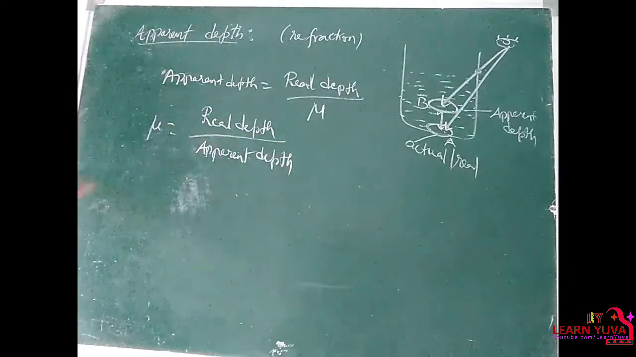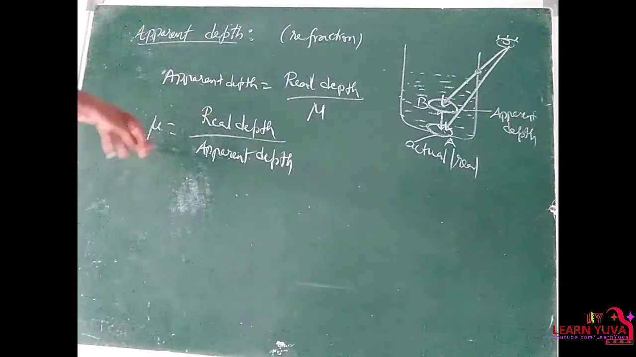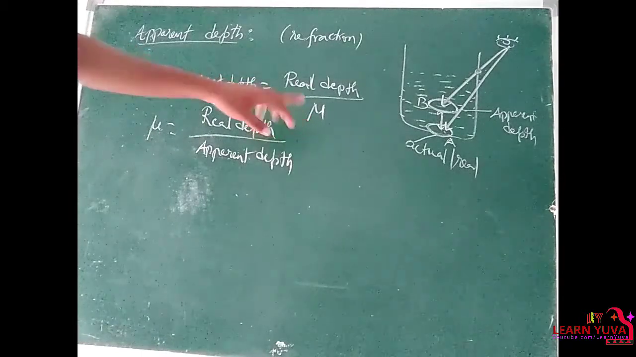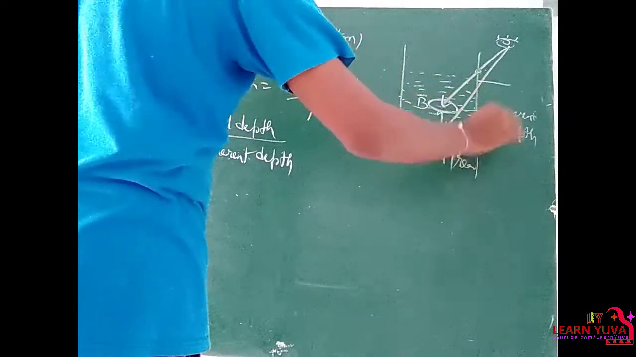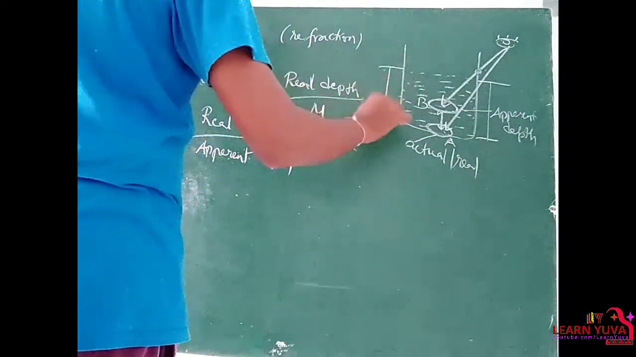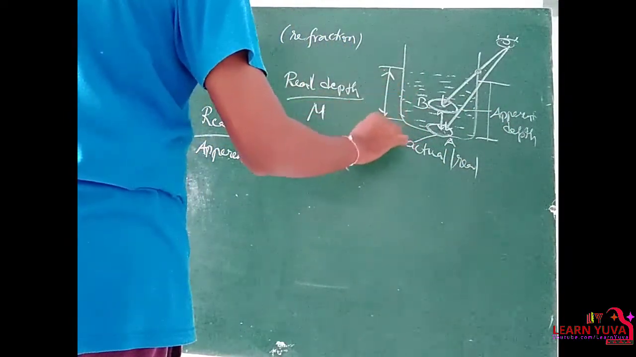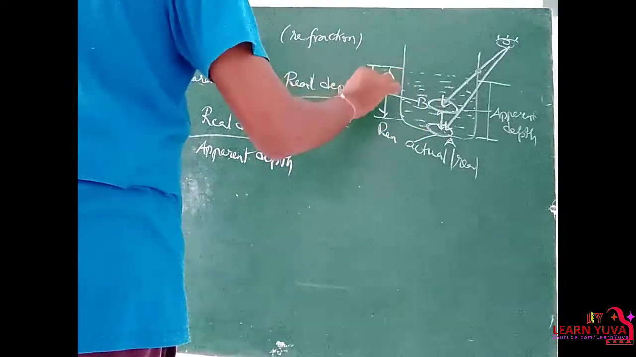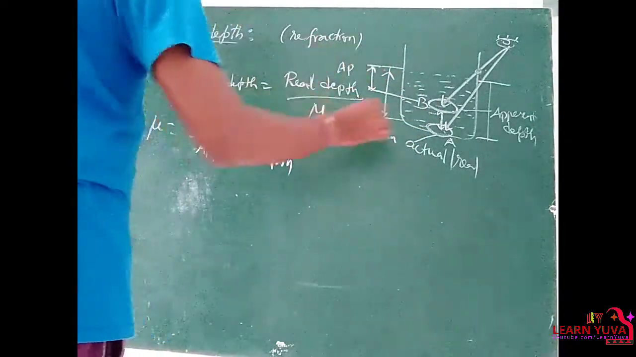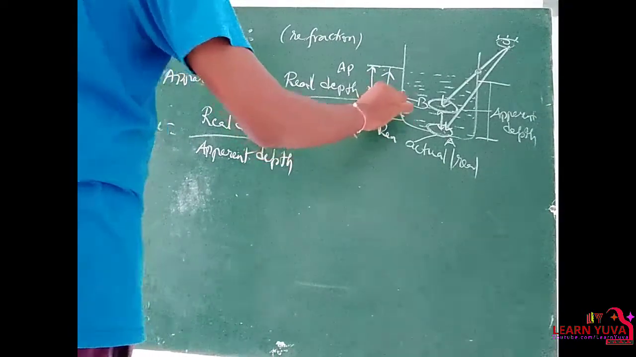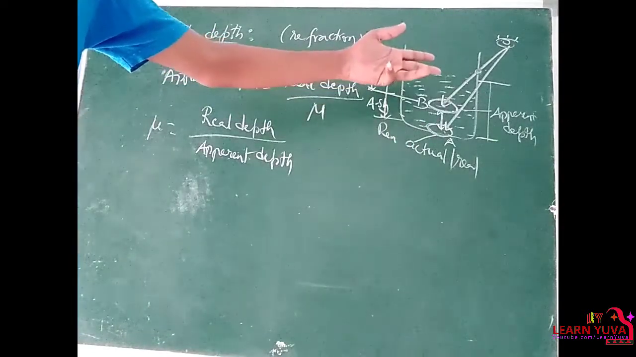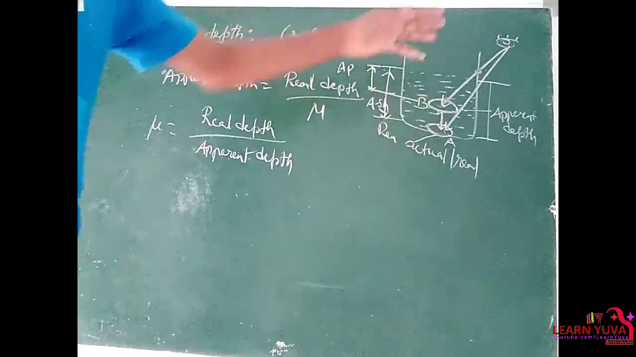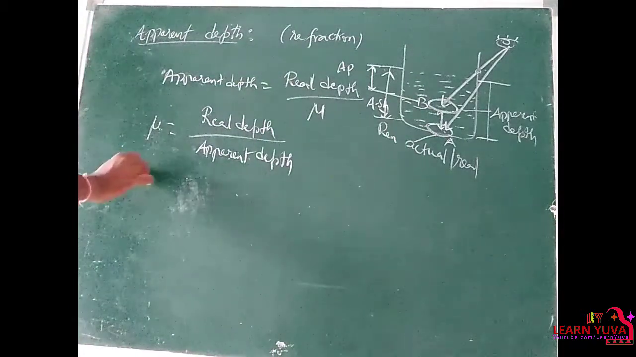Right? So if the refractive index is given and real depth is given, we can find out the apparent depth. That means from here to here it is real depth. From here to here it is apparent depth. But here to here it is apparent shift. What position the coin shifted from its original position? That is nothing but apparent shift.